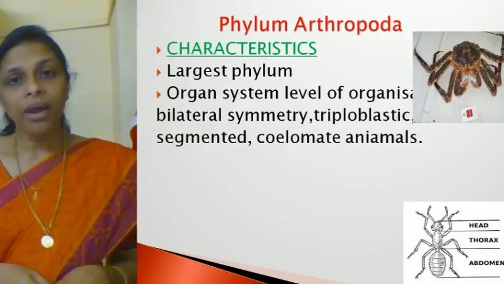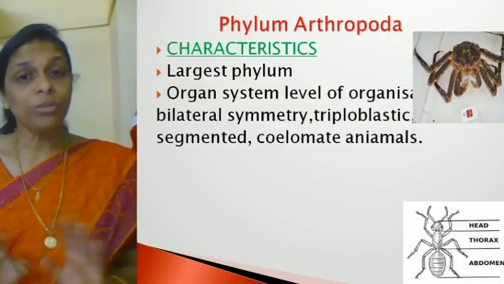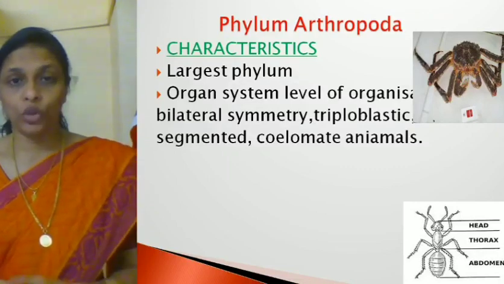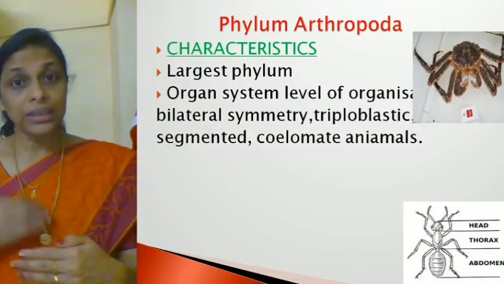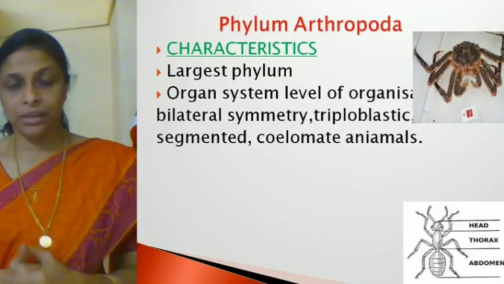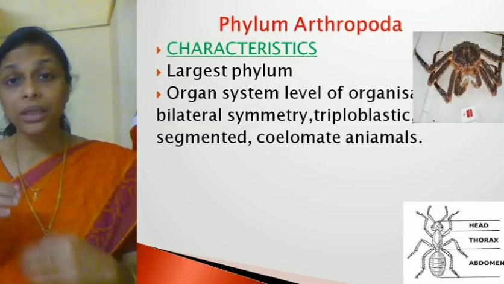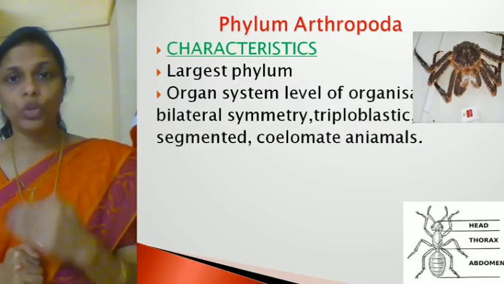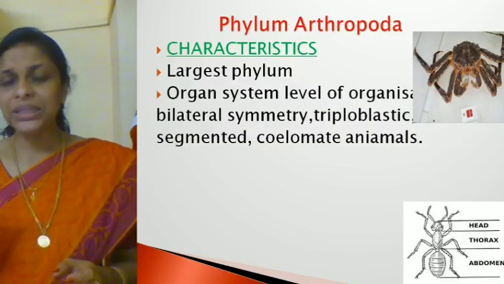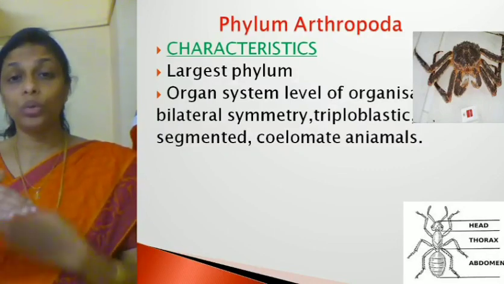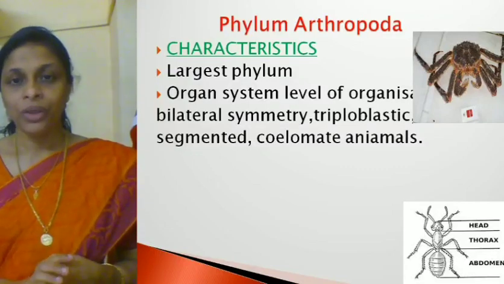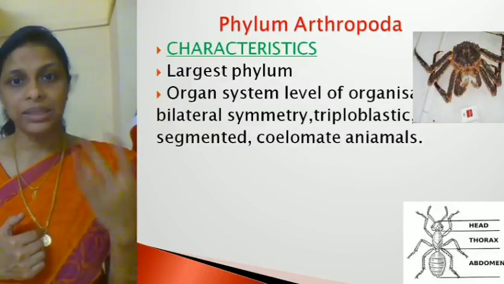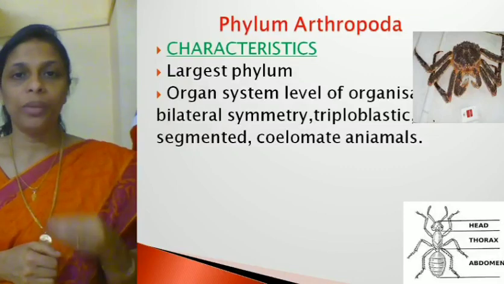And then, they are segmented. But they are not metamerically segmented. There is a difference between the segmentation found in annelids and Arthropoda. In annelids, the segmentation is both external and internal. As a result, the body has a repeated series of organs. Whereas in the case of Insecta or Arthropods, the body is segmented, but only externally. It is not internal. On the exoskeleton, you find the segments.